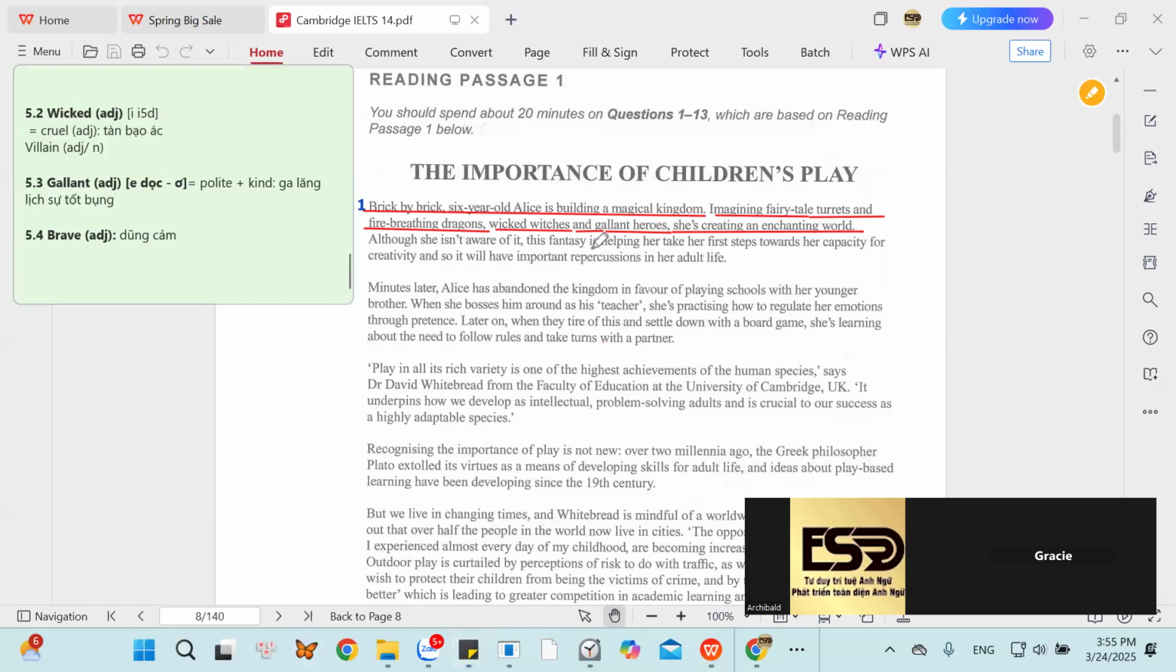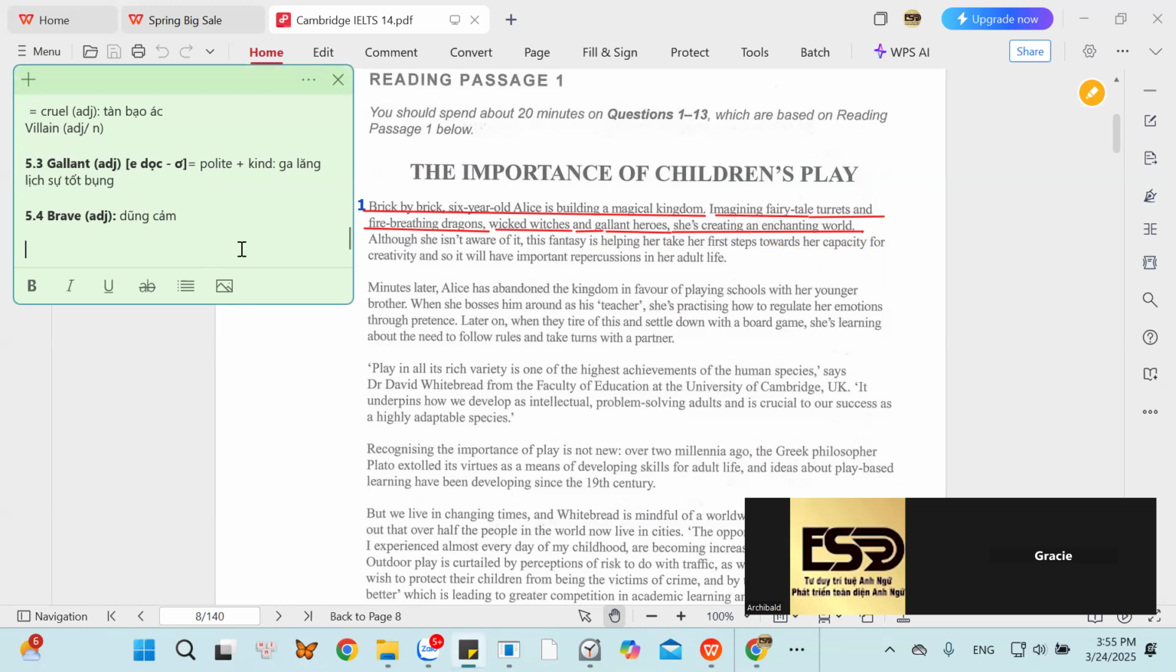So here they say gallant heroes. She is creating an enchanting world. Can you use another phrase to describe the word enchanting world? Do you have any other phrases to replace the word enchanting? What does it mean once they say she's creating an enchanting world? The wonderful world, the magical world, all right, or a pleasant world.